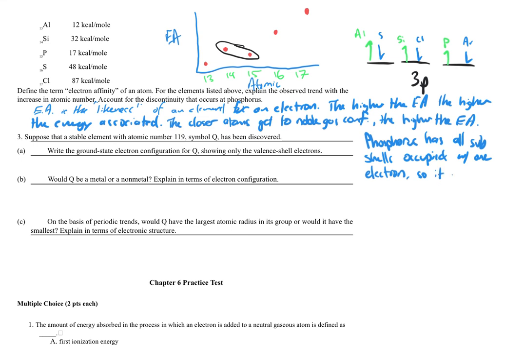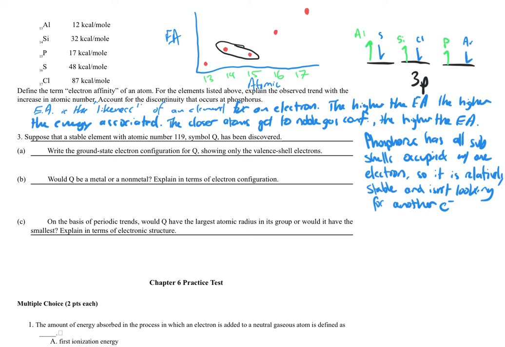So it is relatively stable and isn't looking for another electron. Whereas sulfur is 2 away from noble gas, chlorine only 1 away. That's why there's a spike in chlorine.